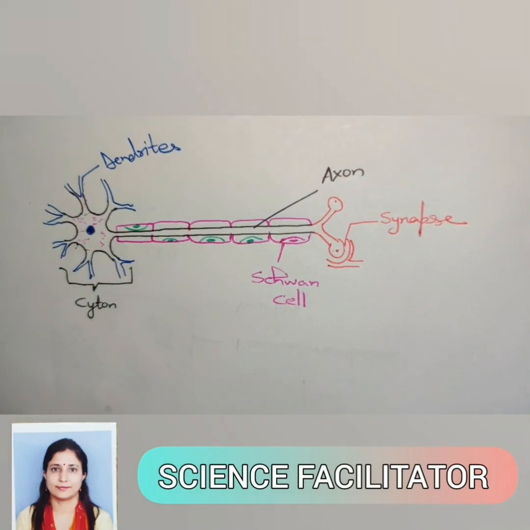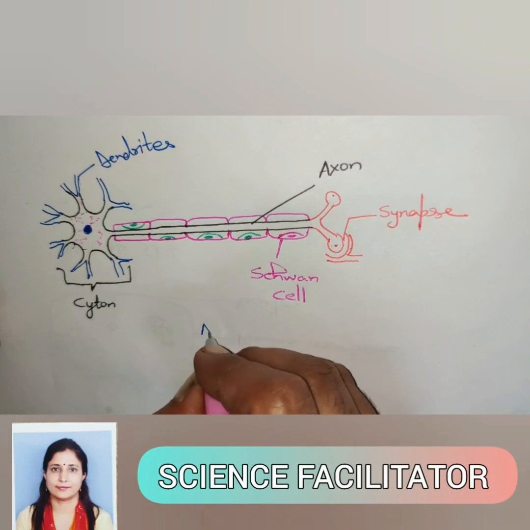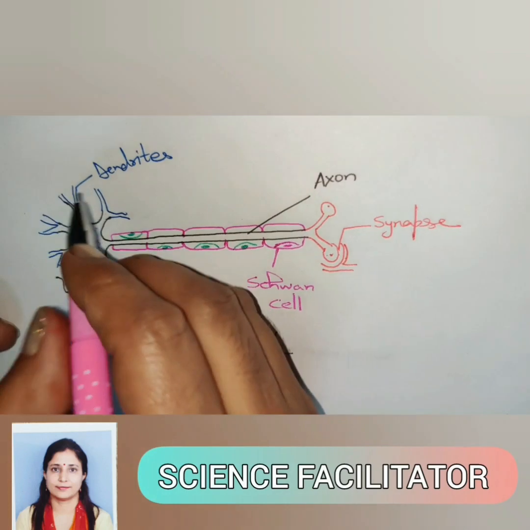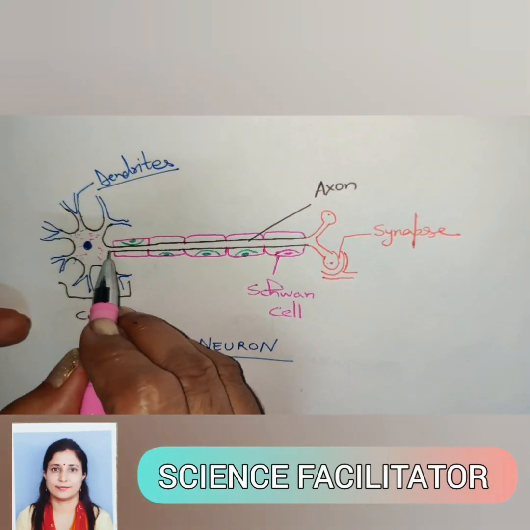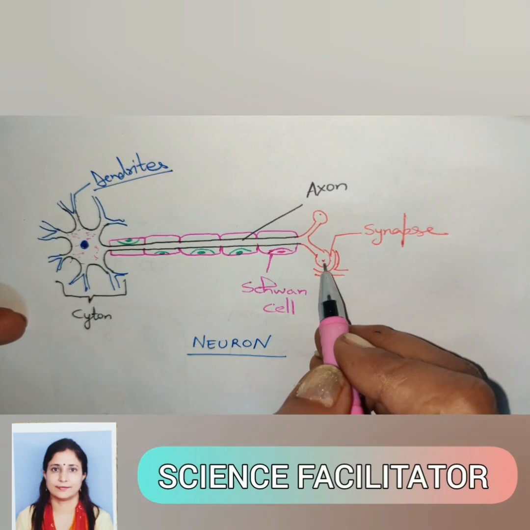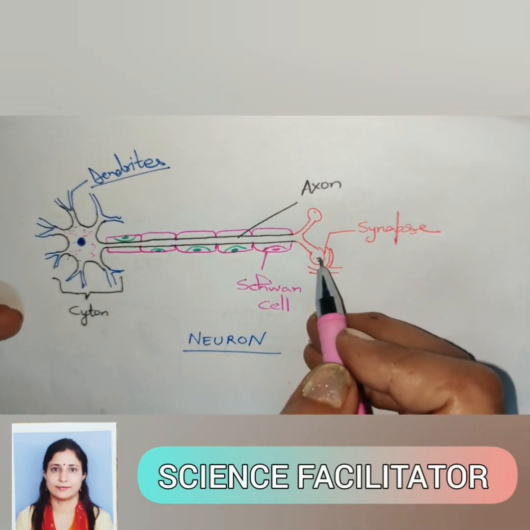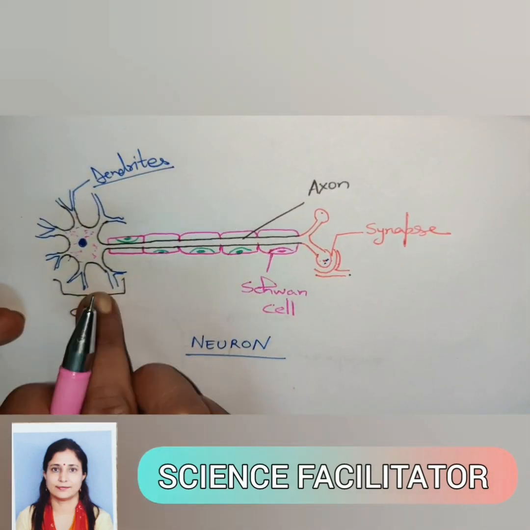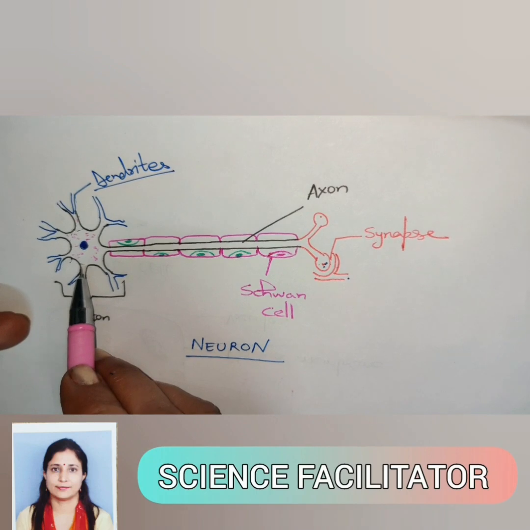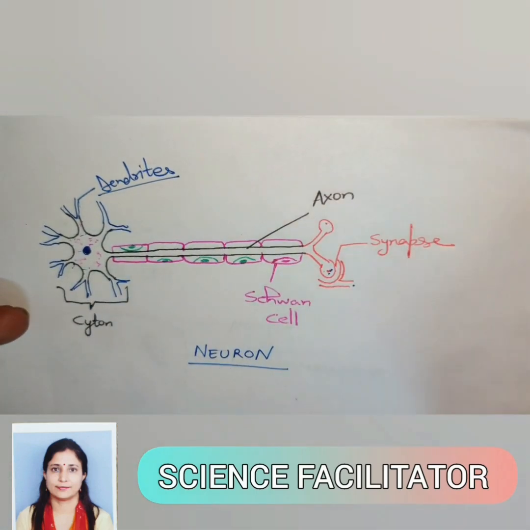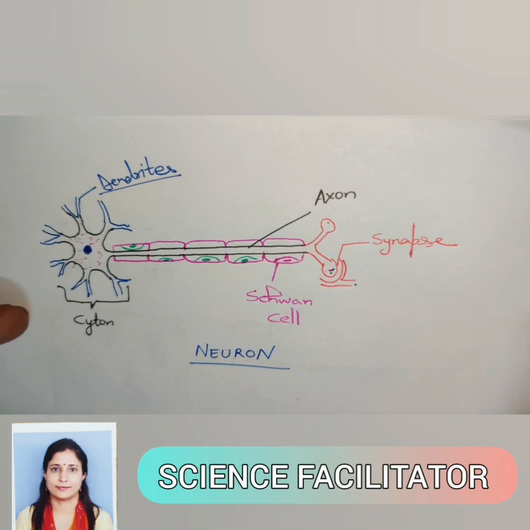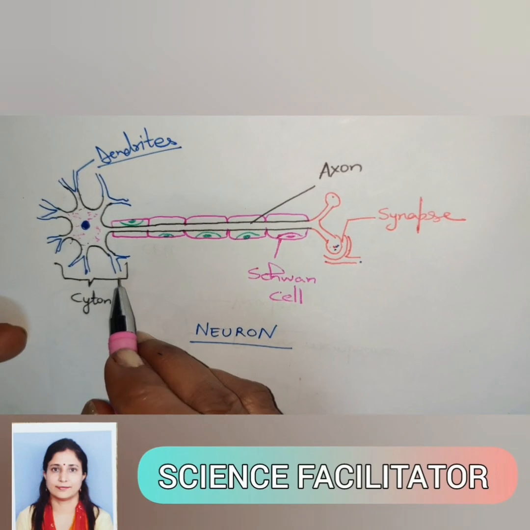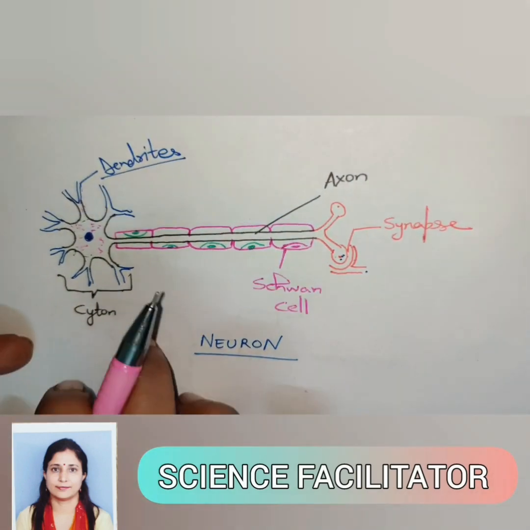So the three main components of this neuron, or nerve cell, are as follows. The main components include the dendrite. At the dendrite, the message will be received and carried to the axon ending. From the axon ending, or presynaptic node, it will be carried to the other neuron. So the main function of the neuron is to carry the message from one part of the brain to the sensory organs, and from sensory organs or receptors back to the brain. So it maintains control and coordination within the body. That is the main function of the neuron.